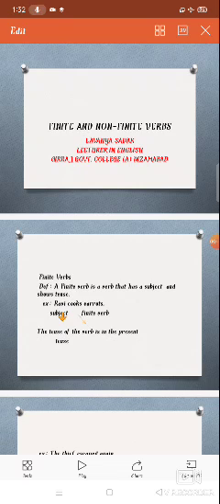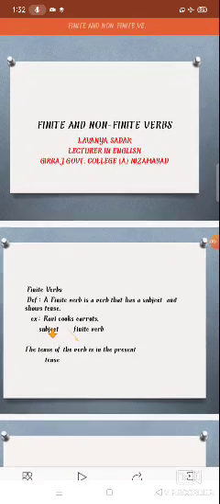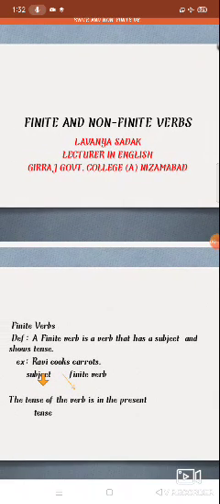Finite verbs are verbs that have a subject and show tense. Already we have learnt that. Non-finite verbs are also verbs, but they don't show tenses, whether present tense, past tense or future tense.